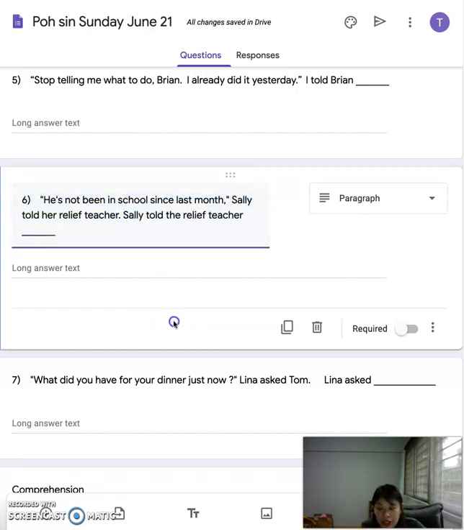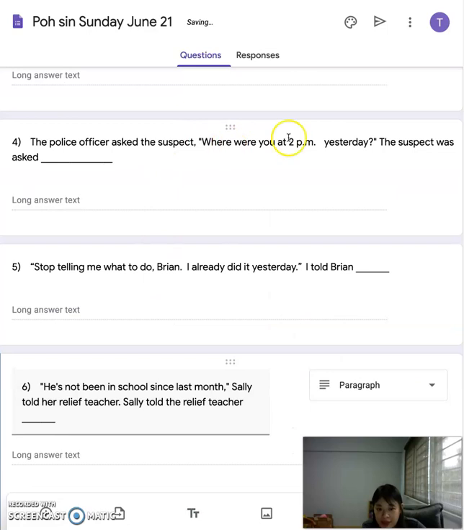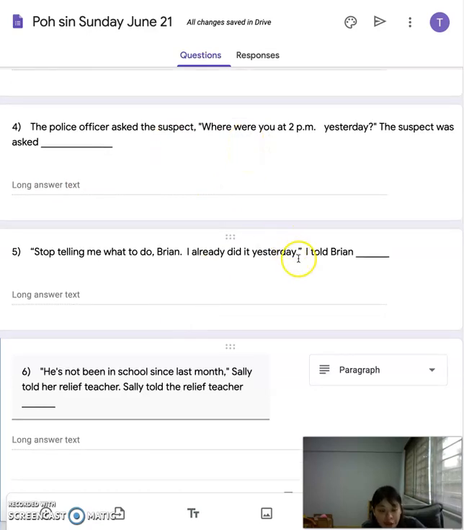So if you look at the question, let's look at number 4 first. Number 4 is asking. If it starts with a WH, you start with a WH. So you must type down, the suspect was asked where what. Continue later. If it's a full stop, you always put the word that. I told Brian that, or I told Brian to. So you ask yourself, I told Brian that I already did it. Or I told Brian to stop telling me. Either one, that or to.